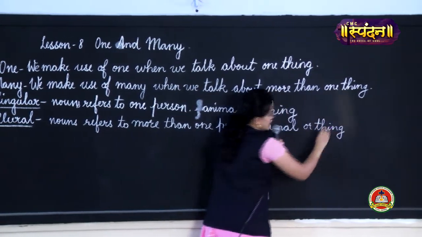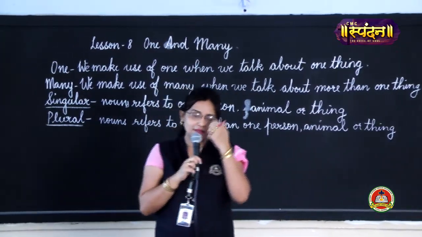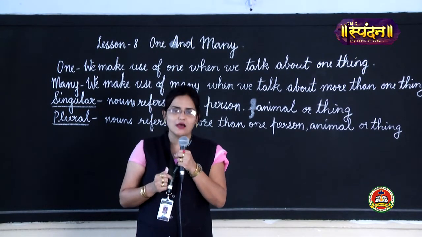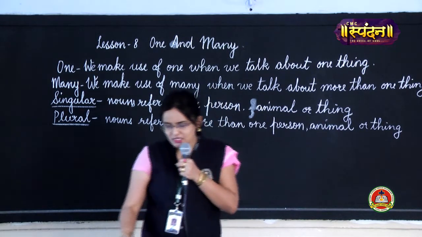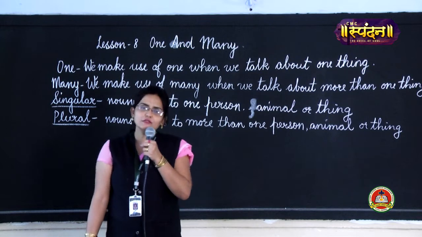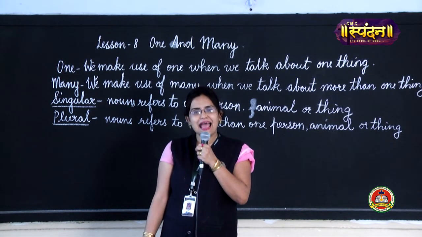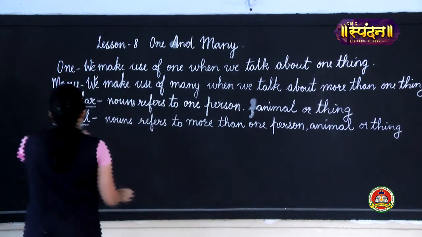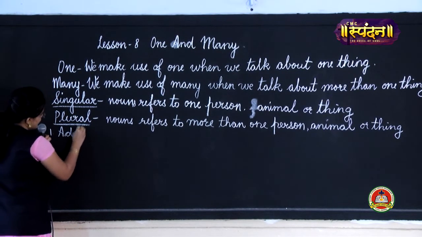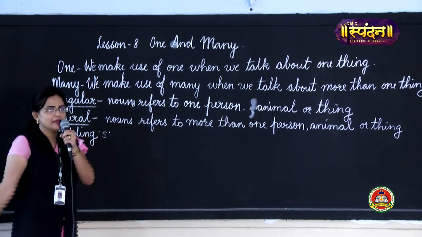Fine, children. Now, there are some methods to change a singular noun into a plural noun. The first method for changing a singular noun to a plural noun is by adding s to it. I'll give you some examples.